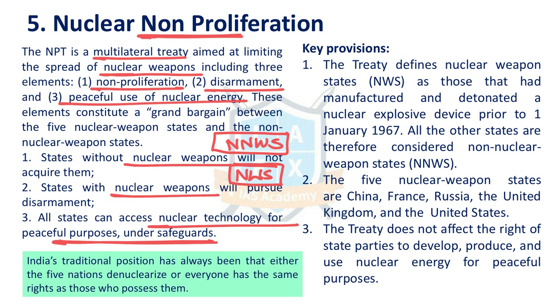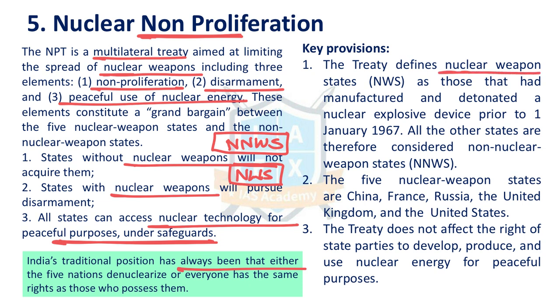India did not sign NPT because India says it is against the equality. Those countries who have the nuclear weapons, they continue to have them. But those who don't have, this treaty prohibits them to develop. This is against the equality principle. That's why India did not sign this.